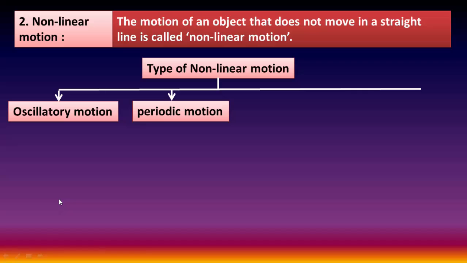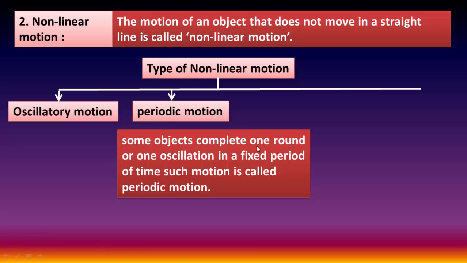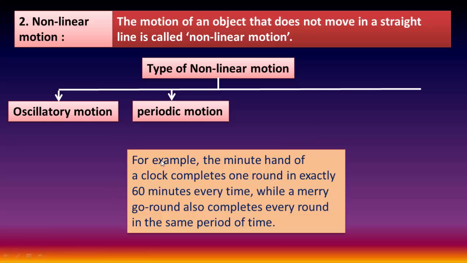The second type of non-linear motion is periodic motion. Some objects complete one round or one oscillation in a fixed period of time. Such motion is called periodic motion. For example, the minute hand of a clock completes one round in exactly 60 minutes every time, while a merry-go-round also completes every round in the same period of time. These are examples of periodic motion.